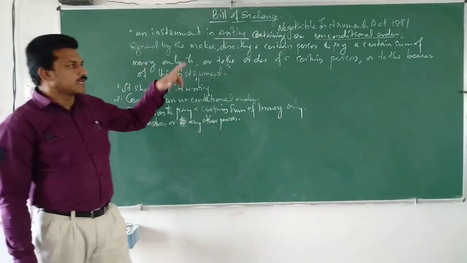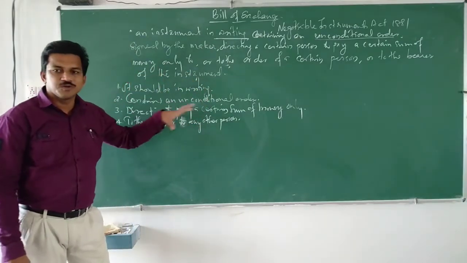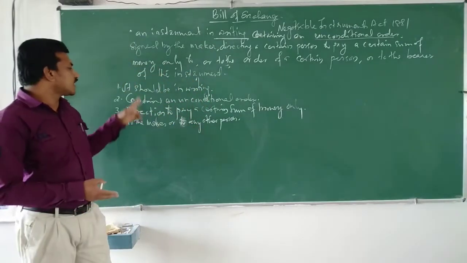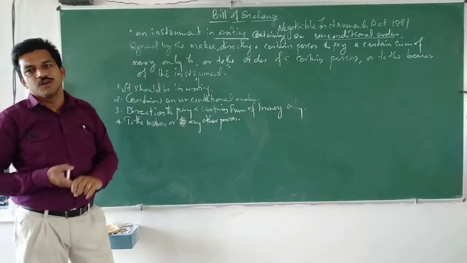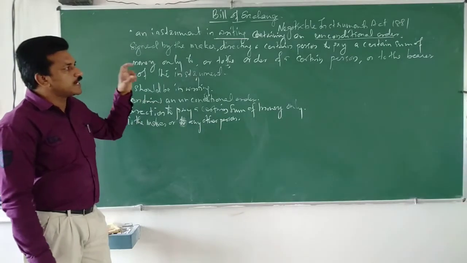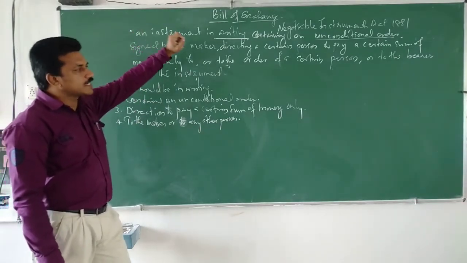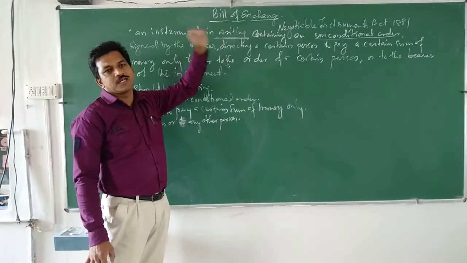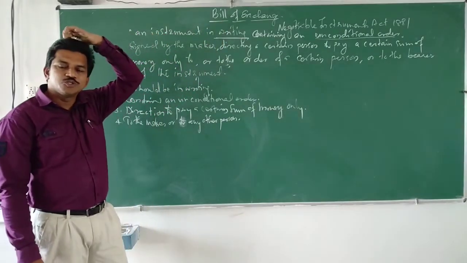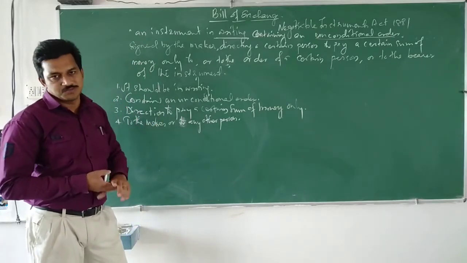Okay, to any other person or to the bearer of the instrument. That also can be included in any other person. So these are all the special features of bill of exchange. So bill of exchange is an instrument in writing containing an unconditional order signed by the maker, directing a certain person to pay a certain sum of money only to or to the order of the certain person or to the bearer of the instrument.